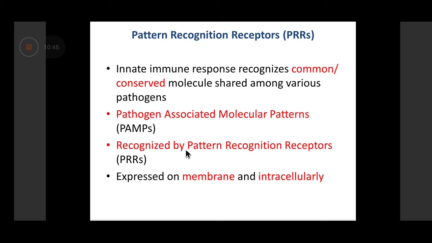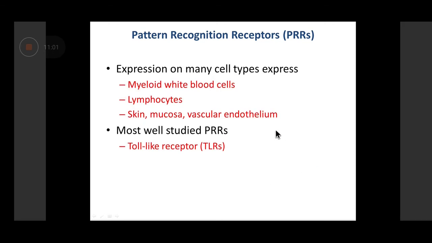Okay. So these pattern recognition receptors are either expressed on the cell membrane or they are present intracellularly, and they recognize the pattern defining a particular pathogen if it is causing an infection in the body. These pattern recognition receptors are expressed on various cell types: white blood cells, lymphocytes, skin, mucosa, vascular endothelium. Most of the important pattern recognition receptors that you need to remember, which comes as a short note, is the toll-like receptor, or TLRs.